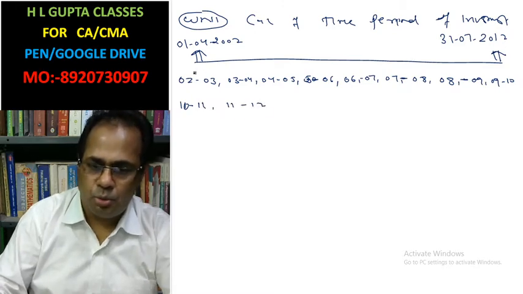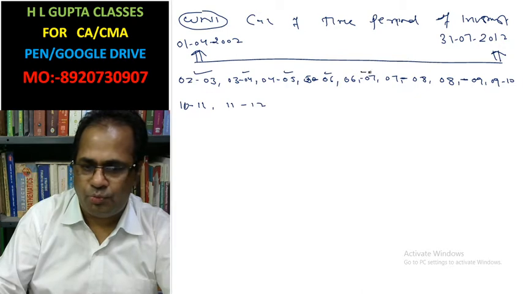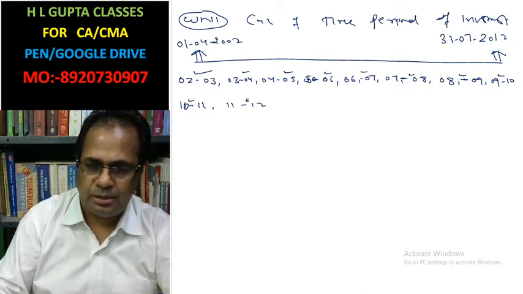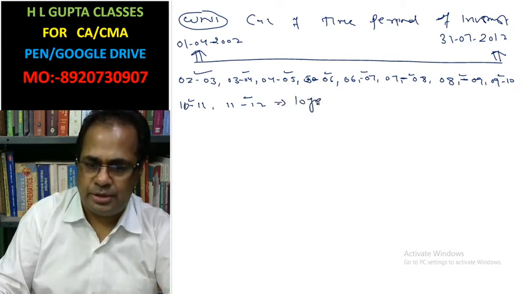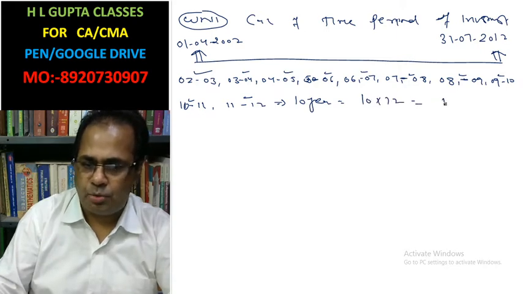How many years? 1, 2, 3, 4, 5, 6, 7, 8, 9, 10. 10 years equals 10 into 12, that equals 120 months.